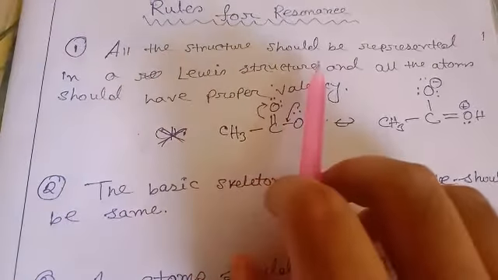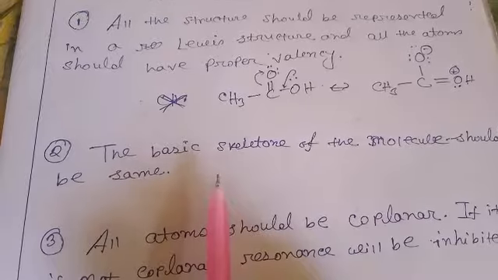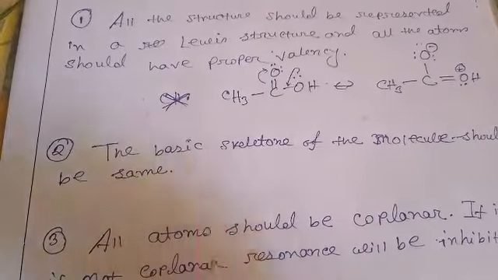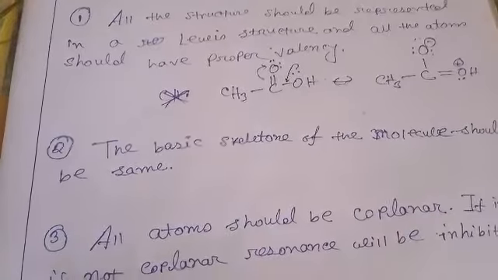All the structures of the resonance should be represented in a Lewis structure and all the atoms should have the proper valence. If I take this example of acetic acid, here the lone pair of oxygen is actually delocalized. So in the two canonical forms, the two forms are represented in Lewis dot structure where all the atoms are showing proper valencies. In the next case, it is one of the most important conditions for resonance, that is the basic skeleton structure of the molecule should be the same.